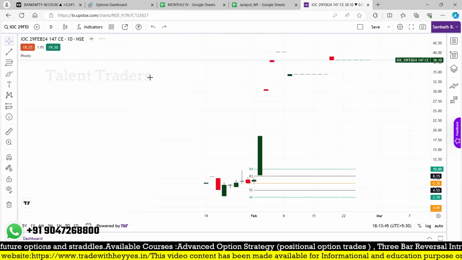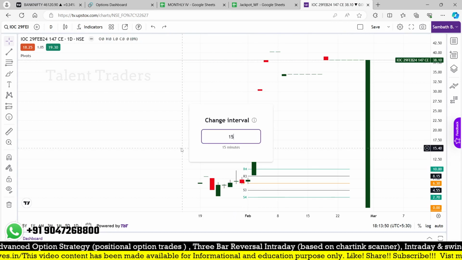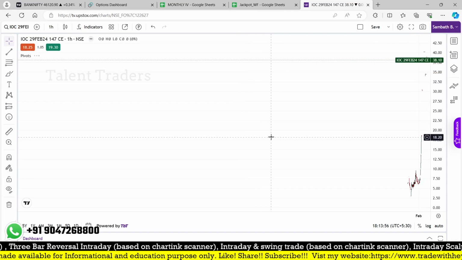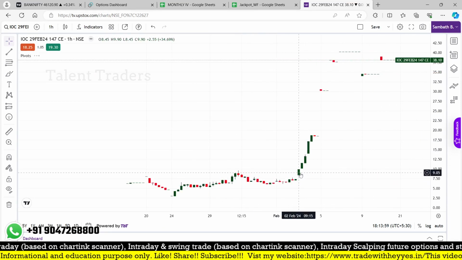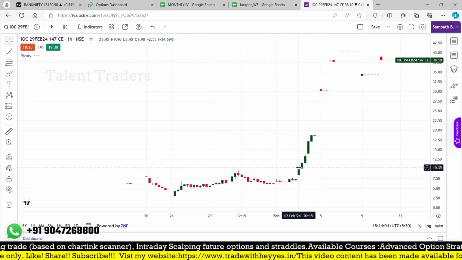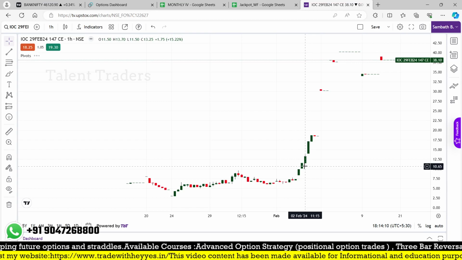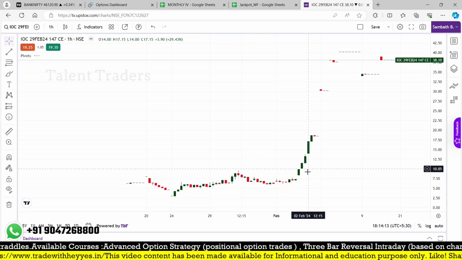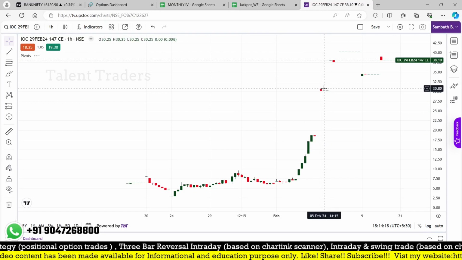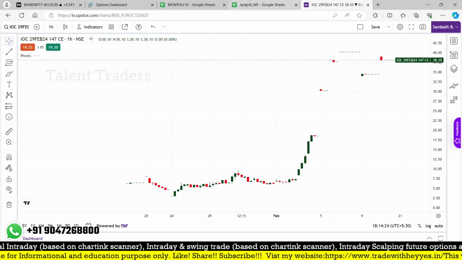But for that 147 strike price, you can see here on 2nd February, it may have given a breakout. In the 15-minute chart it would be very difficult to find, so in the 16-minute chart, I hope we got it. Here on 2nd February, you can see our entry point is 12.7. That can be triggered on 2nd February at the 11:15 to 12:15 candle. After that it never came down. Within a day, around the 5th, it went up to 30 plus, and it finally reached 39. So this was a valid trade.